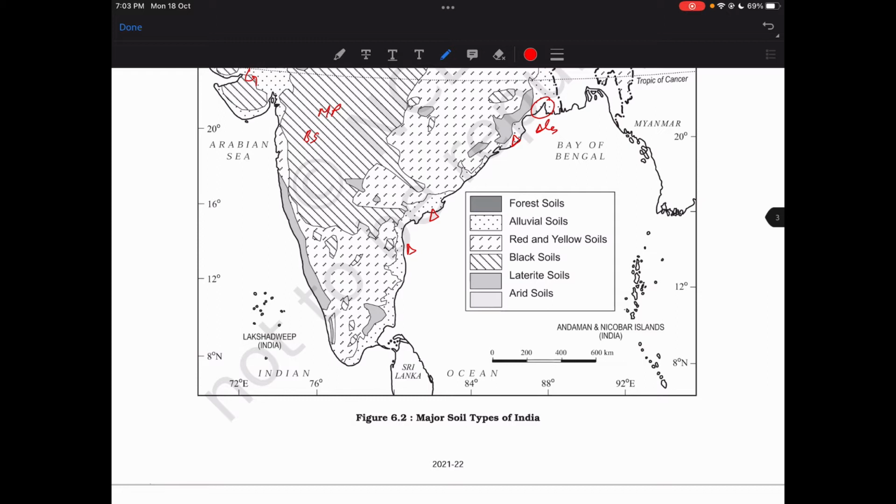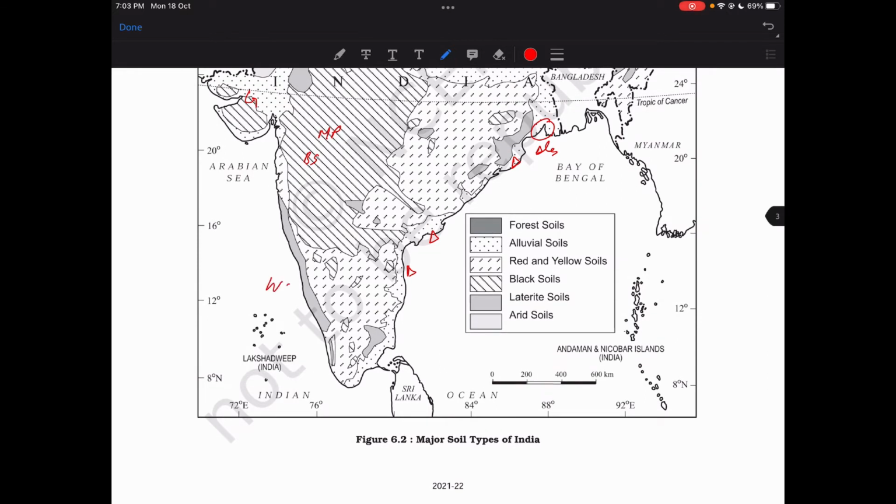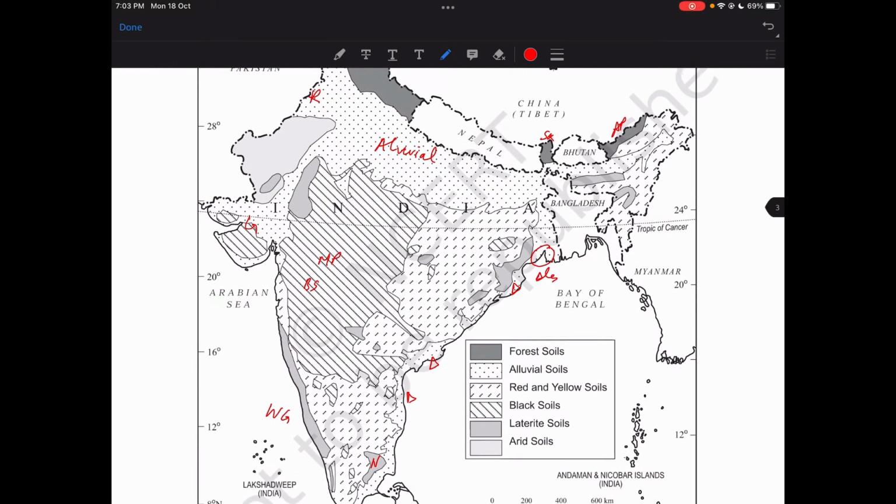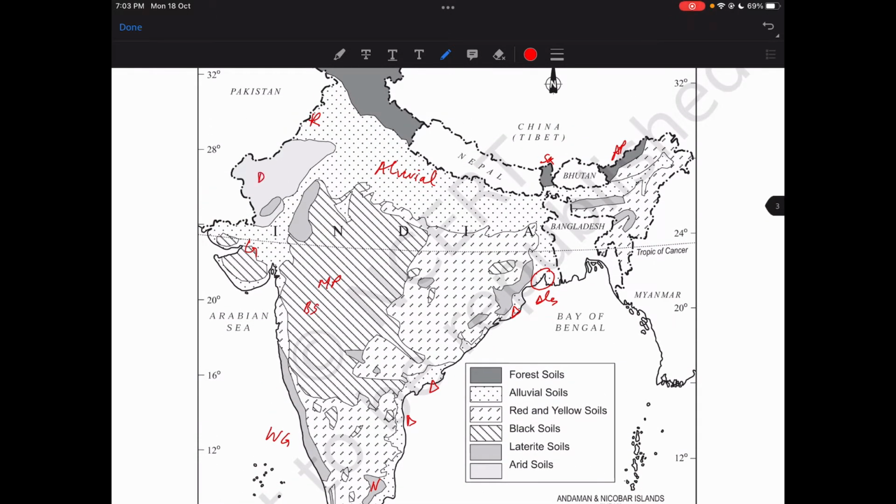Laterite soil. Okay, this is the Western Ghat and the Nilgiri. Arid soil. Okay, this is more of desert, I think. Yeah, desert. Rajasthan, Thar desert soil. Red and yellow, part of Orissa, Jharkhand, Chhattisgarh mix.